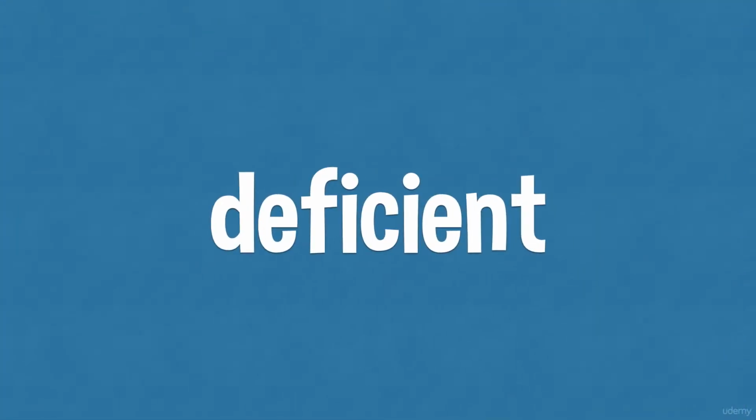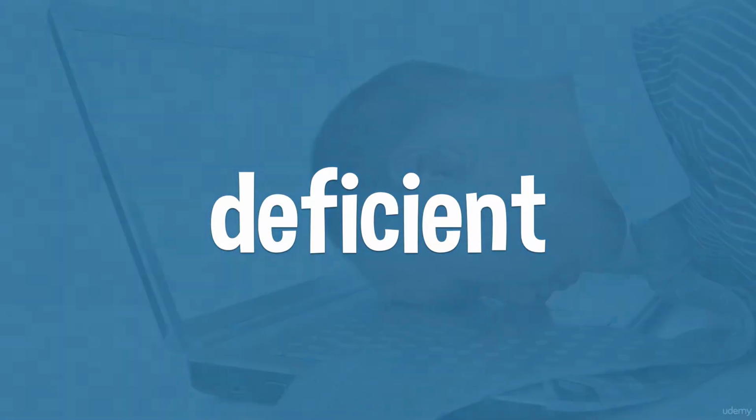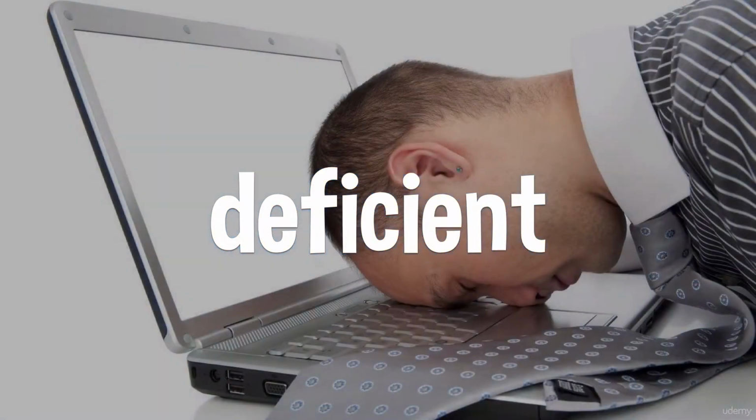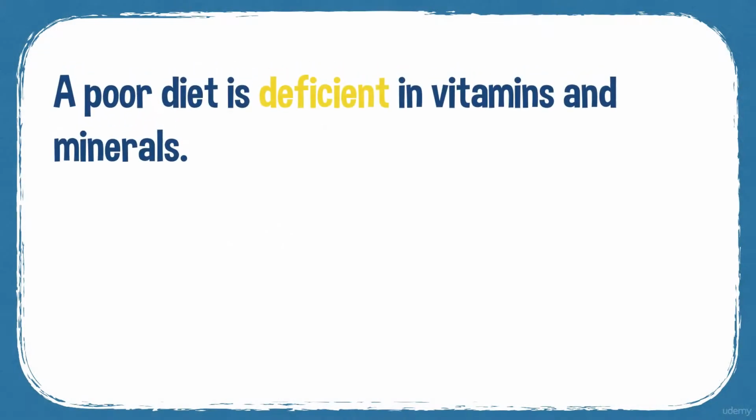Deficient is your next word. Deficient. If someone or something is deficient in a particular thing, they do not have the full amount that they need of it in order to function properly or to work properly. So this man is deficient in sleep. He doesn't have enough. He hasn't had enough sleep to keep on working properly. You can also be deficient in vitamins. So a poor diet is deficient in vitamins and minerals.